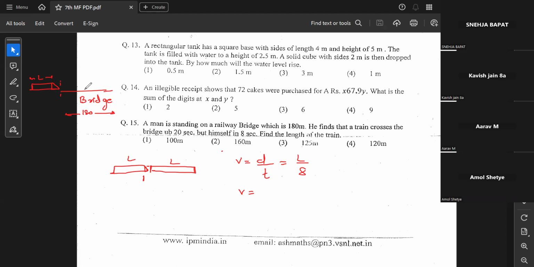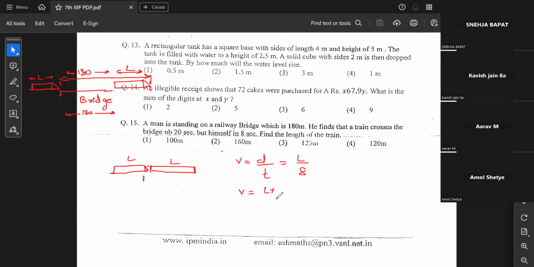Now, when will the train cross the bridge completely? When the tail of the train leaves the bridge, that's when I can say that the train has crossed the bridge completely. Initially the head was over here, now the head is over here. Technically, how much total distance did the train travel while crossing the bridge? The head traveled 180 meter, plus additionally the head traveled the L distance also. So the total distance covered by the train or the engine of the train is L plus 180.